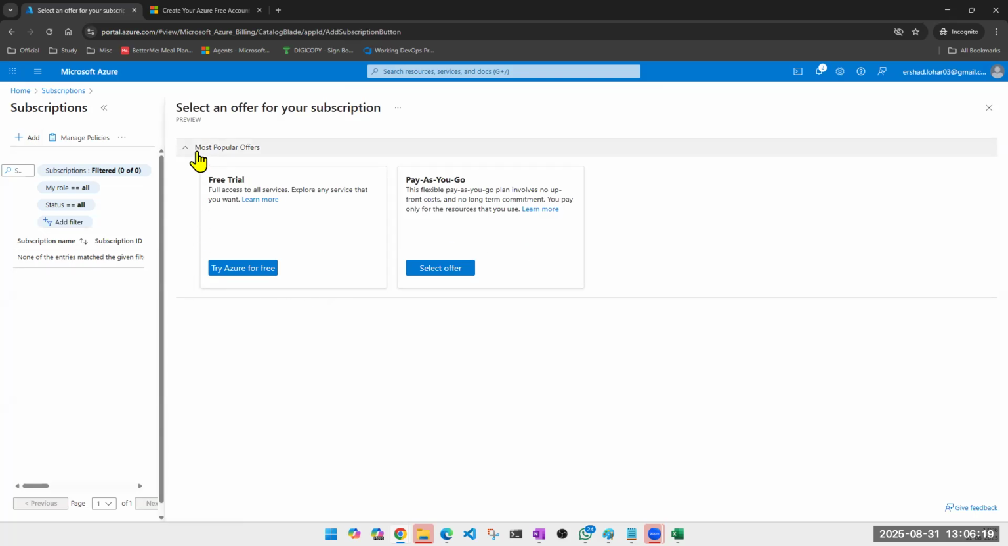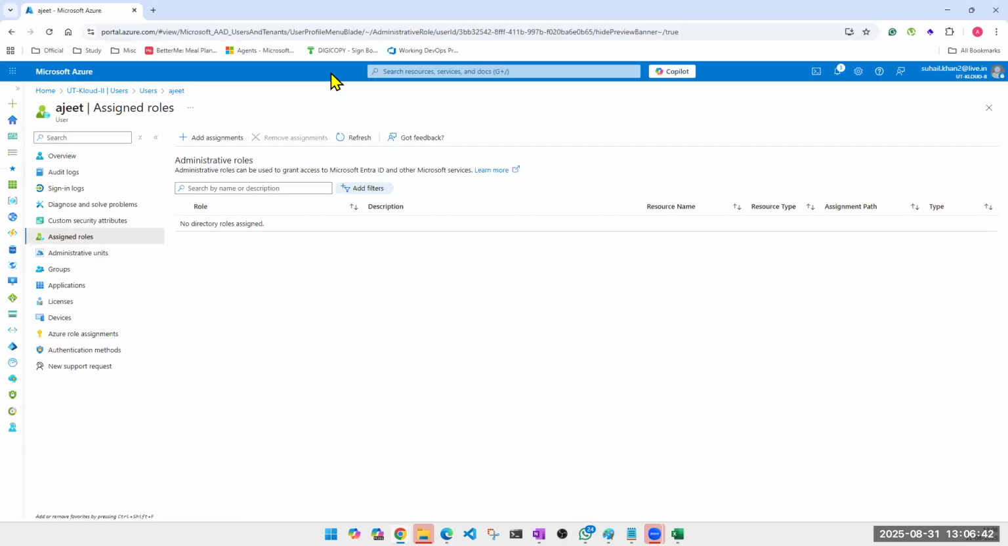Now look at this. Most popular, it's free tier, which we are going to use now, and pay as you go. The pay as you go plan involves no upfront cost, no long term commitment, and you pay only for resources that you use. The billing happens monthly. But these are not the only subscriptions available. Let me go to my subscription, and maybe I will be able to show you a few more.